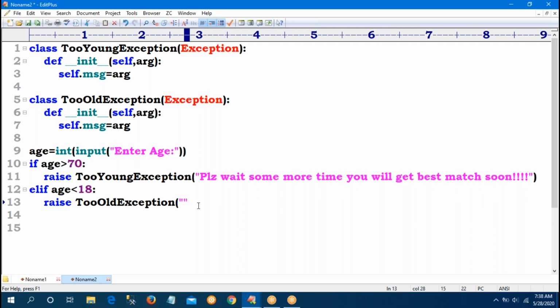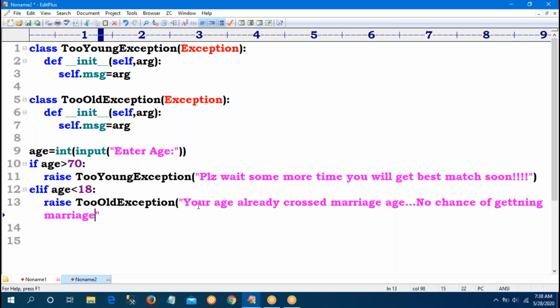Inside it the message is: your age has already crossed marriage age, no chance of getting marriage. Like that, two exceptions I'm calling.